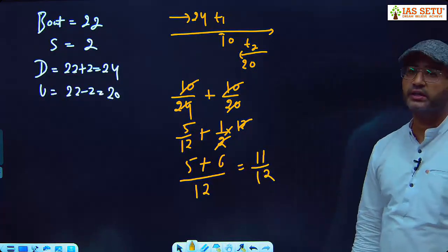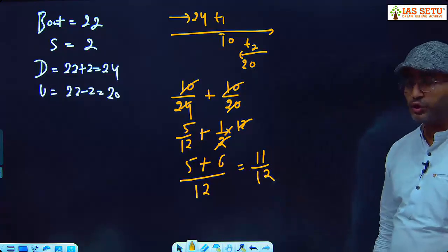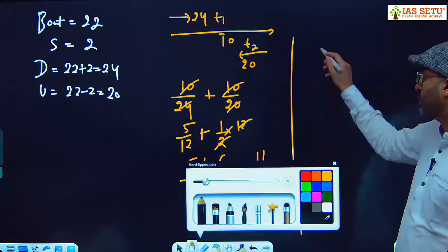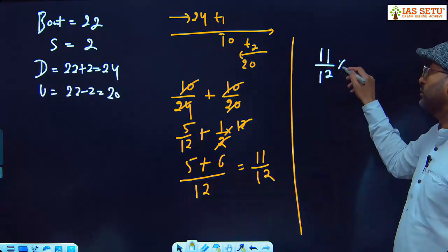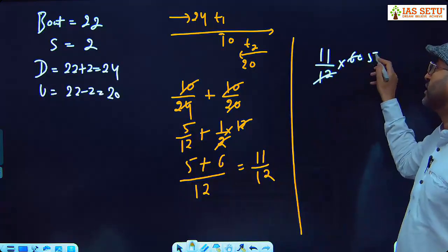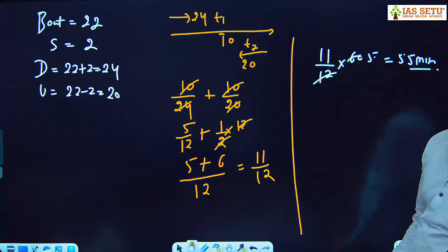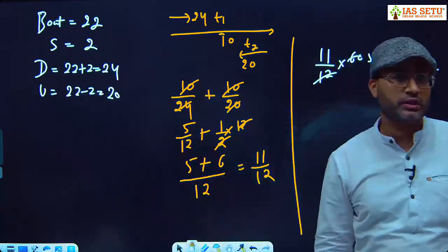And students get confused. These are hours. You convert this into minutes. How can you convert hours into minutes? Multiply with 60. So here, 11 into 5, 55 minutes. Answer matched, so it is correct.